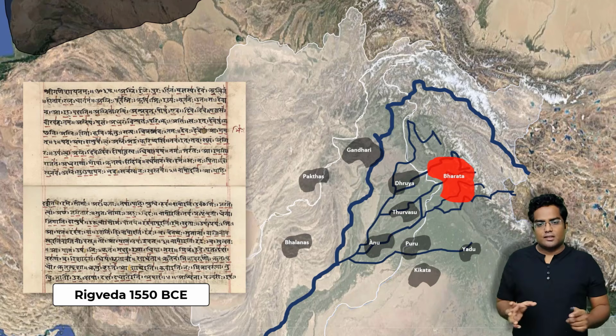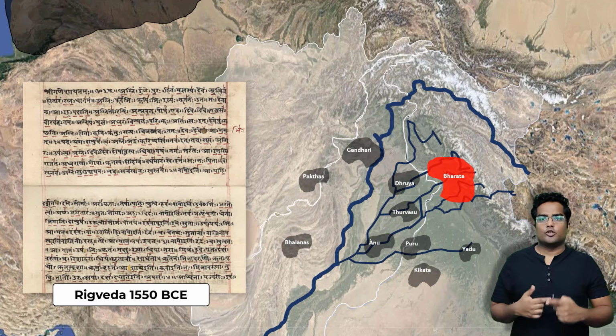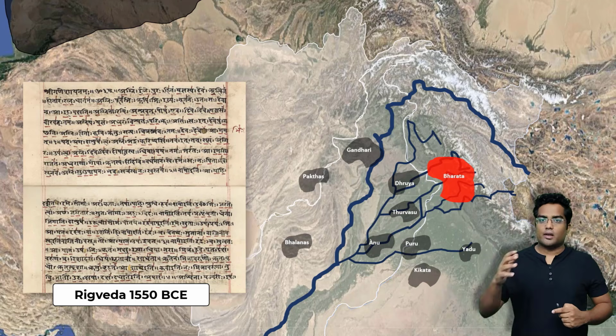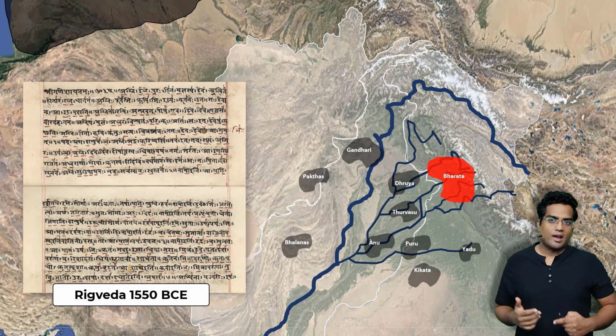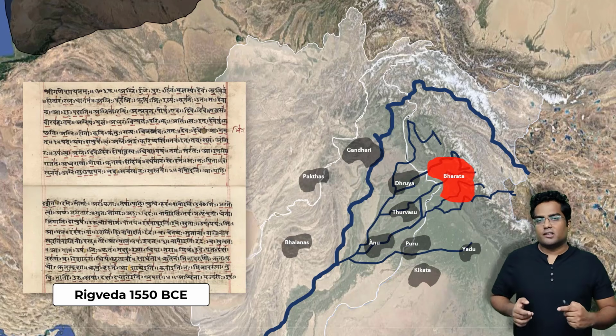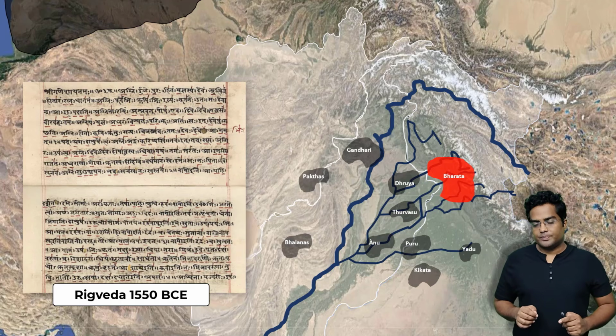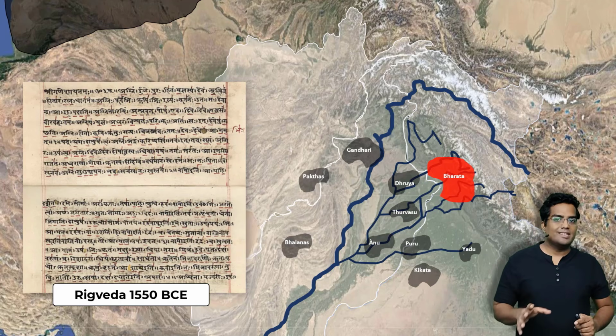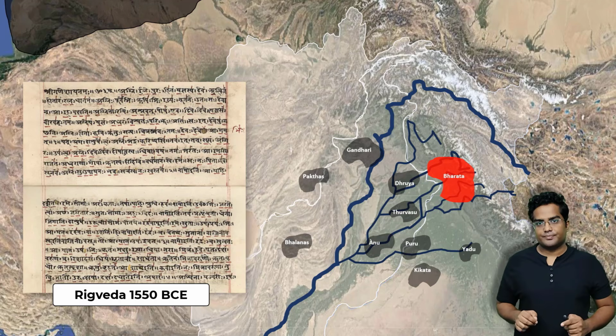Now, maybe due to the lack of resources or the overexploitation of resources back in those times, it was water and land, the Bharata tribe actually expanded a lot. However, the rest of these tribes didn't like it.